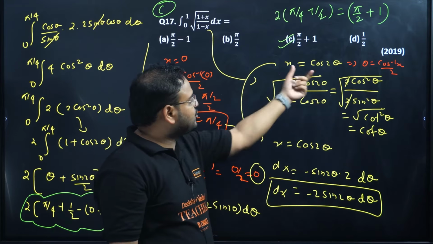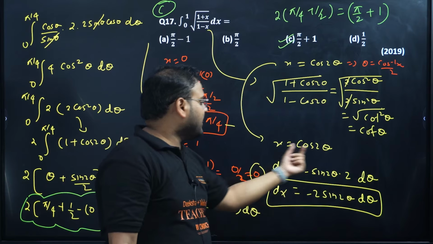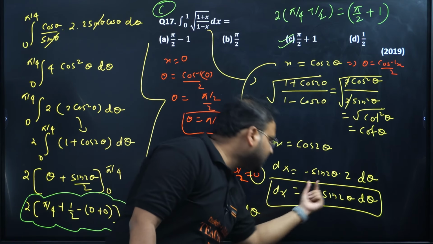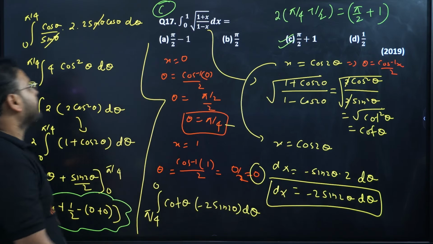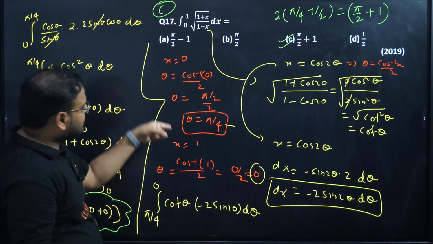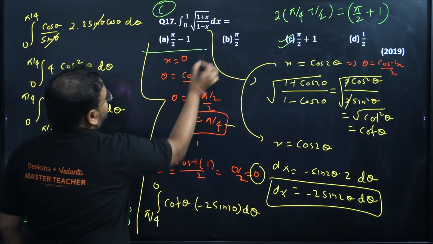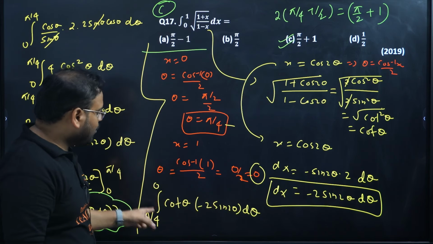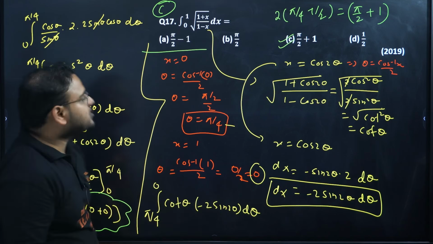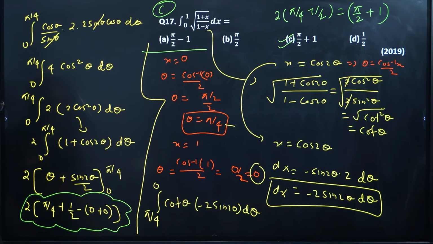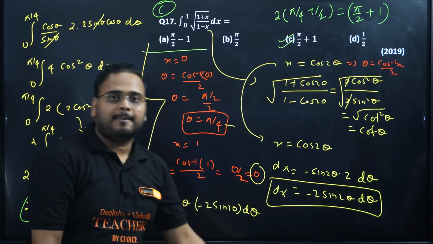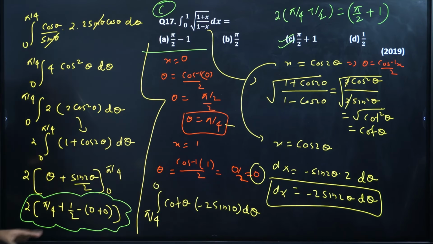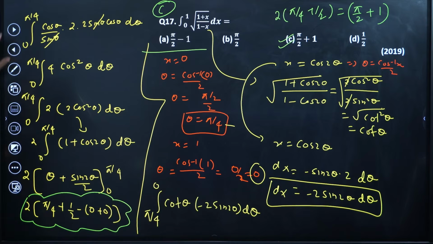Then later I had to change the differentiation also. So x as cos 2 theta means dx will be minus 2 sin 2 theta d theta. Use this in the change of limits over here. Change limits from pi by 4 to 0. Substituting back all the values, solving the integration, I get the answer as this. Putting the limit value gives me answer as option C. You have to practice these questions more than 2 times, more than 3 times if you are struggling in these problems. Question number 18 now.